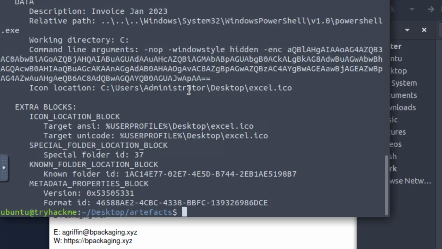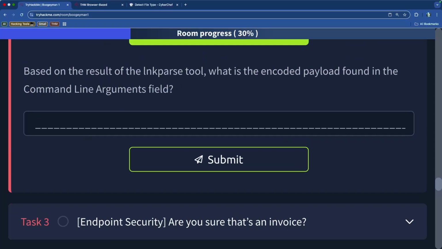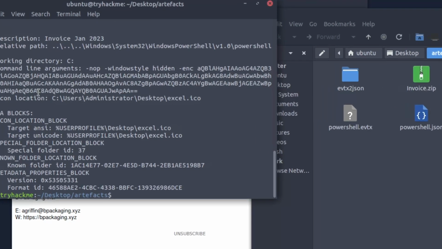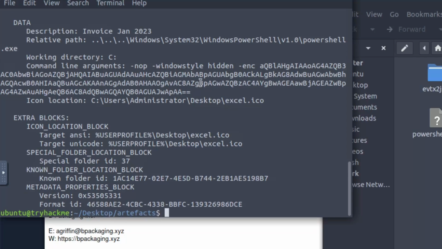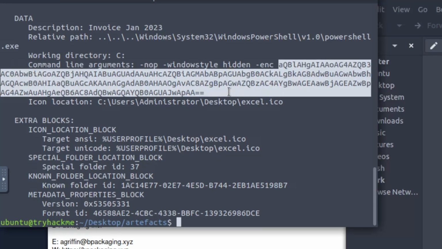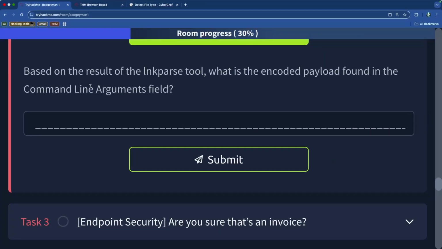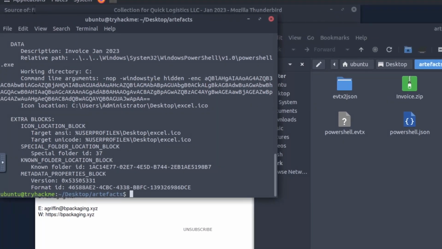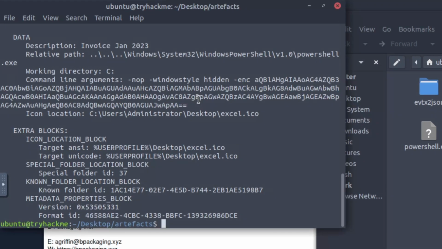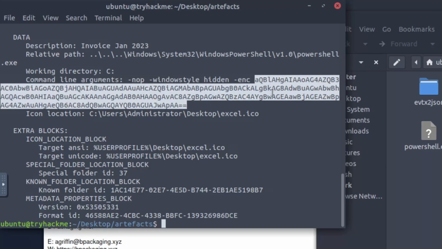And we are looking for a specific field, which is the command line arguments field. So let's go find the command line arguments, which is right here. And so what do we have? We have NOP, window style hidden, and then the encoding is this piece right here, and then the icon location. And what they want is, what is the encoded payload that's found in that? I'm guessing they want the actual encoded base64 payload, which is basically this whole thing. So we would need to highlight this entire payload, and that is the encoded payload.